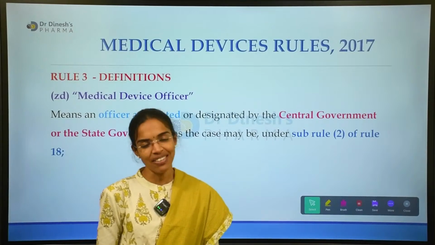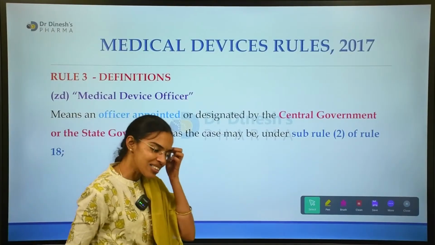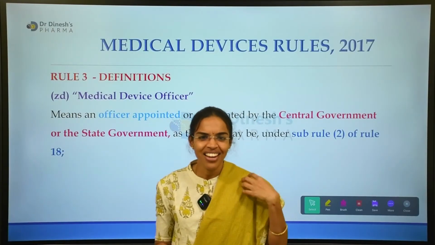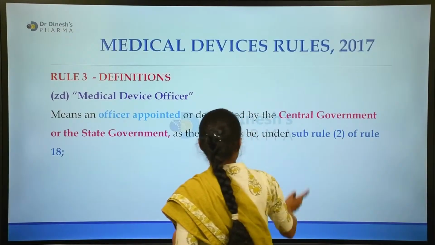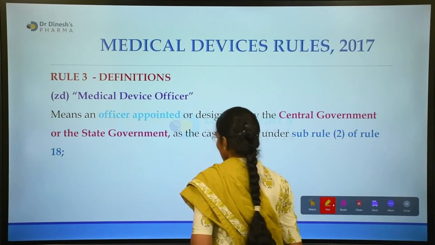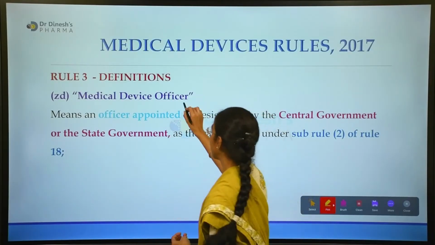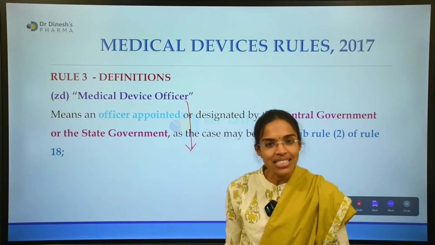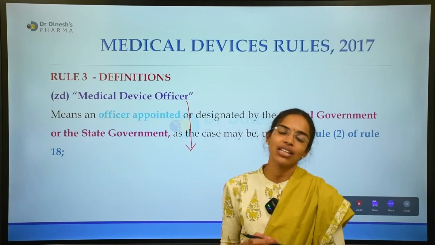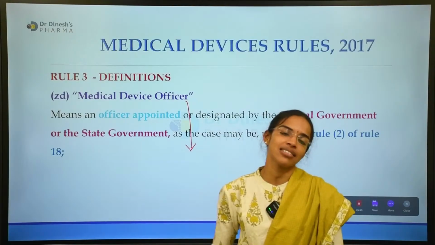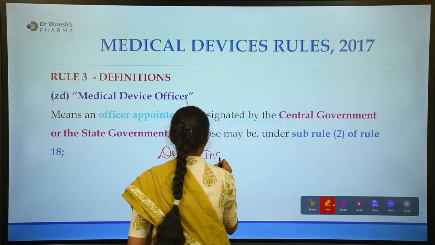Any officer appointed or designated by the central or state government under sub-rule 2 of rule 18. So what is sub-rule 2 under rule 18? So who exactly may be the medical device officer? As appointed according to sub-rule 2 of rule 18, this medical device officer can be any drugs inspector.